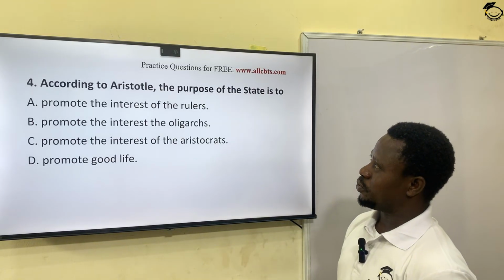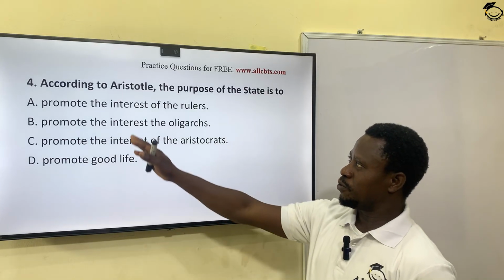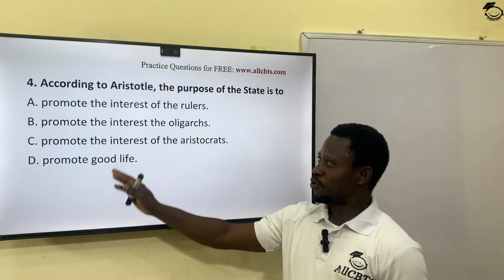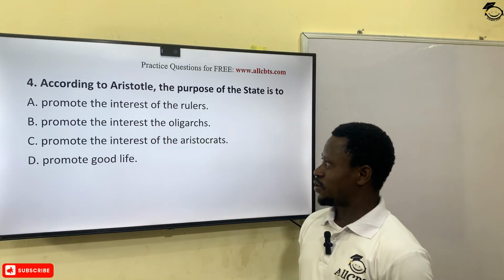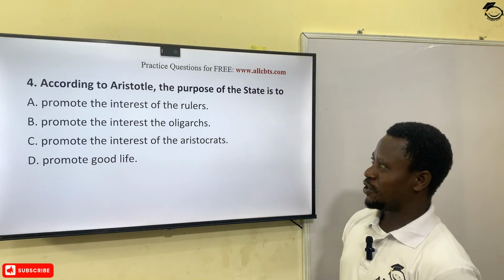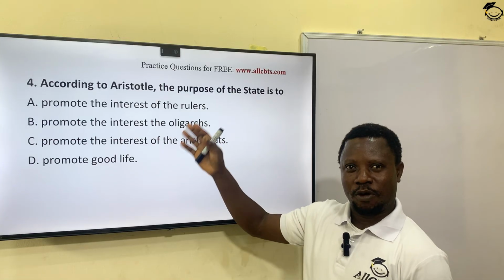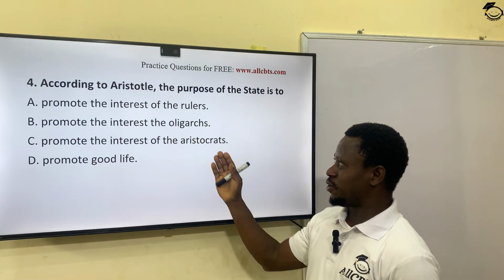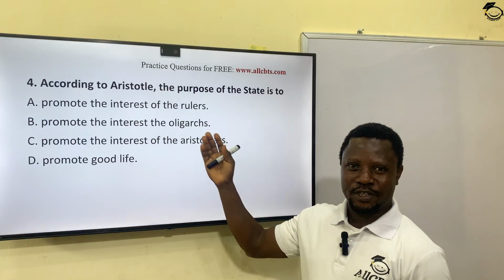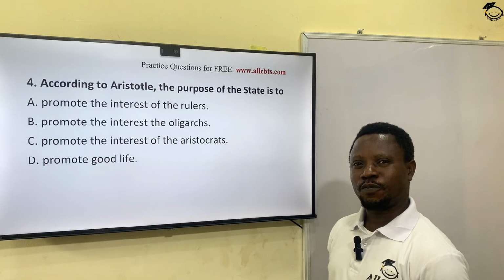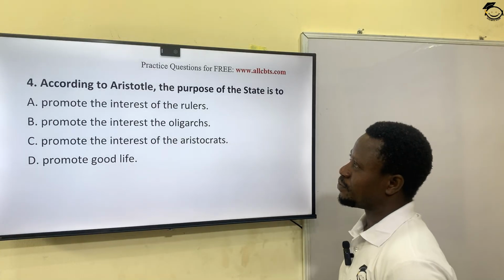According to Aristotle, the purpose of the state is to: A, promote the interests of the rulers, promote the interests of the oligarchy, promote interests of the aristocrats, promote good life. If you look at this, A, B, C are just tautology, repeating almost the same thing in different words. The aristocrats, the nobles, are also members of the oligarchy, and the oligarchy are the rulers. So the correct answer here is to promote good life. The next question, option D.